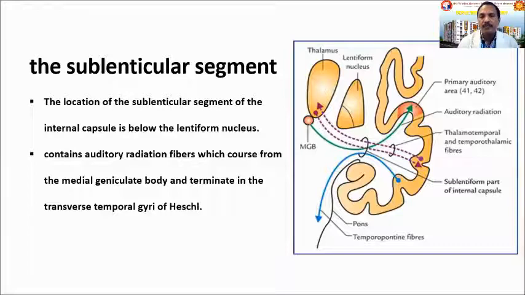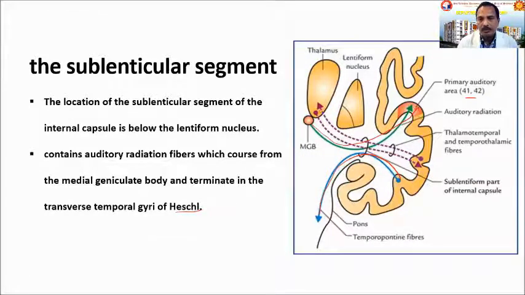And in the sublenticular segment of the internal capsule, there are corticofugal and corticopetal fibers. Corticopetal fibers are mainly coming from the medial geniculate body to the auditory cortex, primary auditory area 41, 42, which is called the gyrus of Heschl. And there are corticofugal fibers, the temporopontine and the parietopontine fibers.